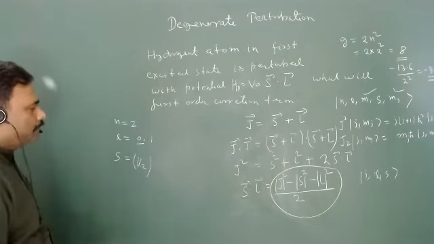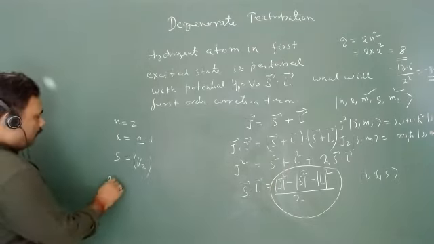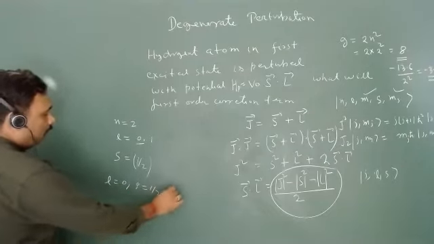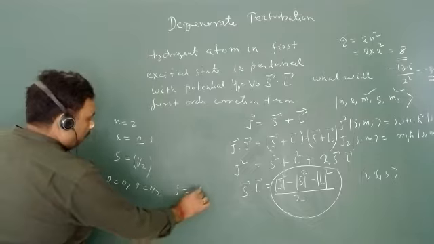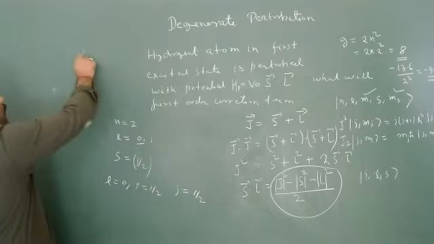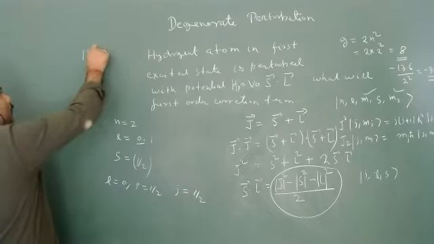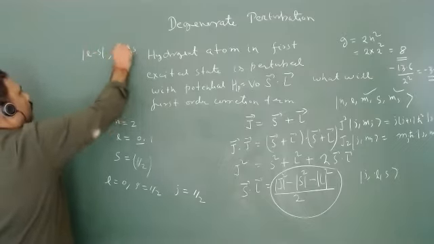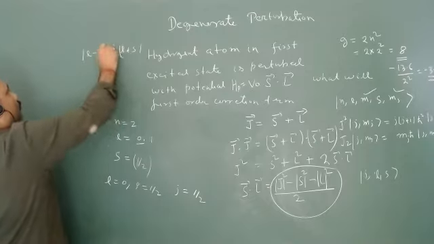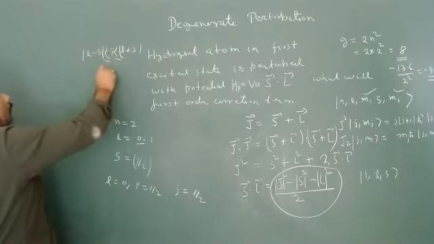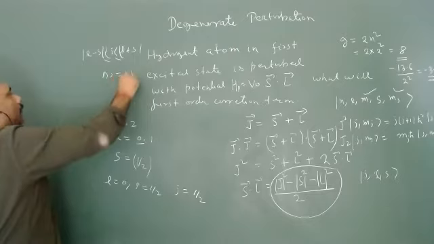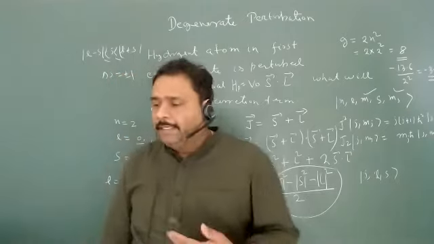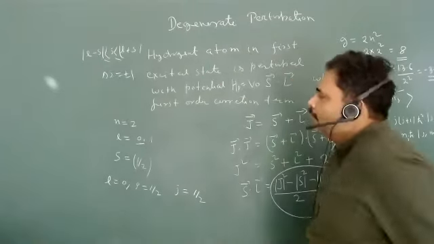But what is the value of J? If L is equal to 0 and S is equal to half, the value of J is equal to what? Half. Isn't it? Because J will belong to L minus S to L plus S, and delta J is equal to plus minus 1. So this is your particular selection rule for J.